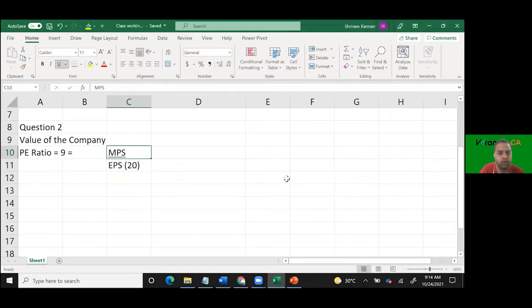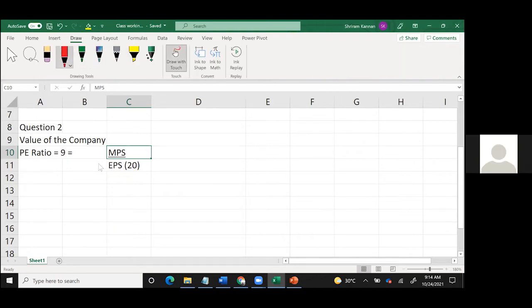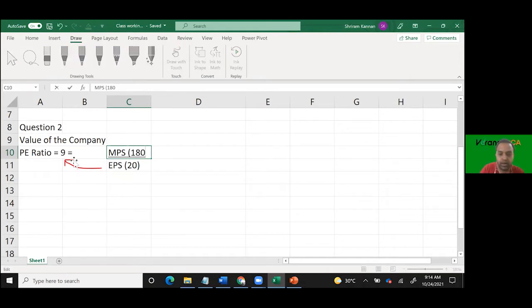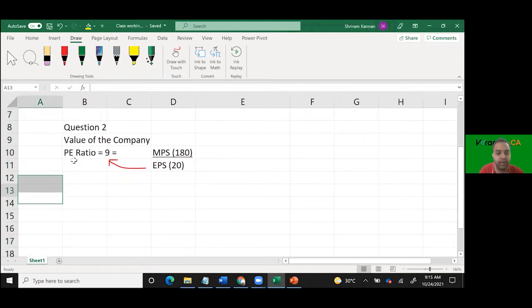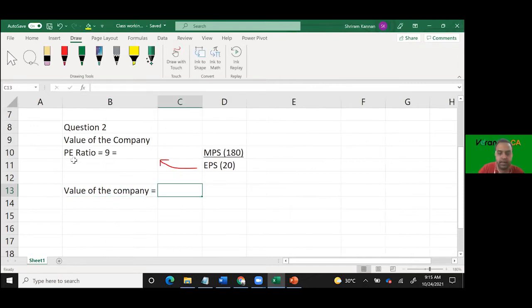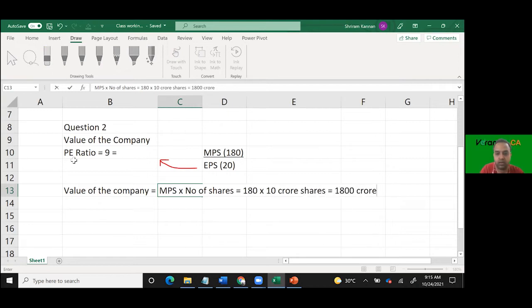Correct? What should be MPS naturally? MPS is 20 into 9, that is 180. Since we know the market price, what is the value of the company? Value of the company is equal to market capitalization, that is market price into number of shares. What is the market price? 180 into how many shares? 10 crore shares. So 1800 crores. Correct?